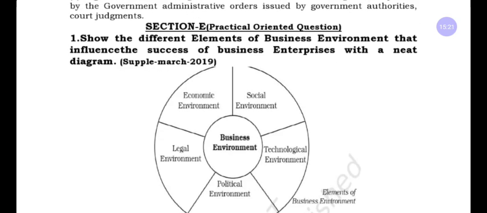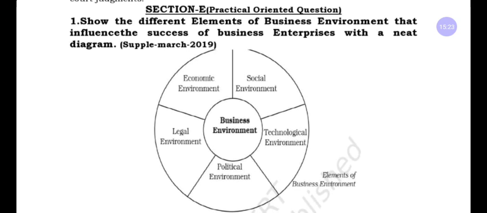And next we have a practical oriented question. You can expect this for 5 marks in the examination. From this chapter we have one practical oriented question: show the different elements of business environment that influence the success of business enterprises with a neat diagram. You have to represent it with a diagram, with a circle, presenting all the dimensions of business environment. Here the keyword is PESTLE analysis.